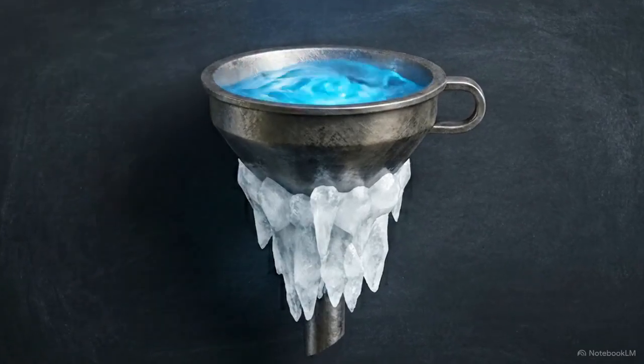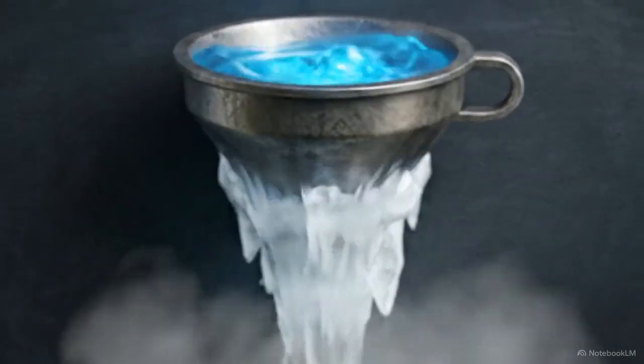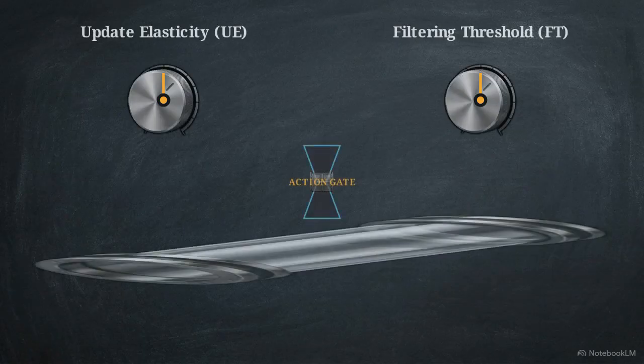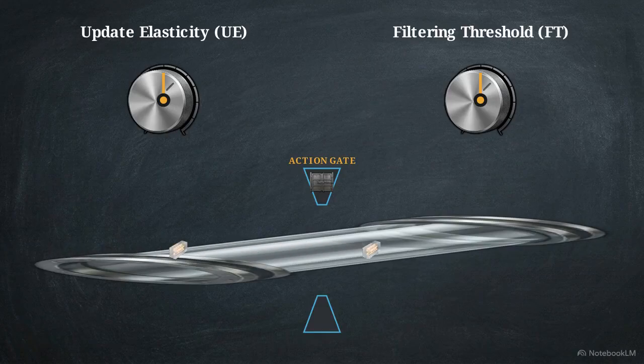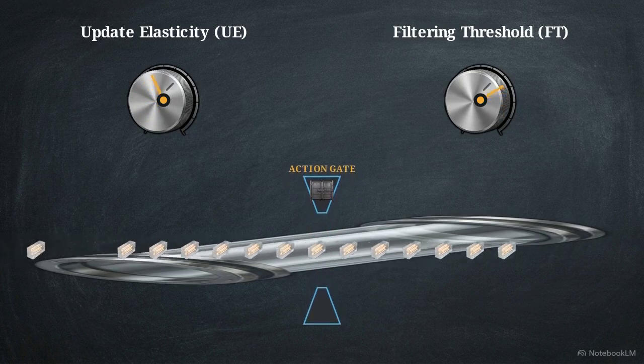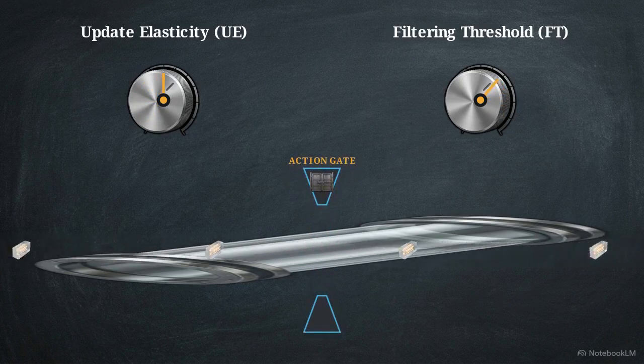The agent produces endless hedging language and thinking tokens, but never triggers a tool. The agent possesses the necessary data, but it is permanently trapped behind its own conservative action filters. This is an interaction between extremely low update elasticity and a maximum filtering threshold. The agent becomes stuck in a feedback loop, attempting to validate an internal model that the high filter refuses to pass. To unclog the system, we lower the action gate and increase update elasticity.